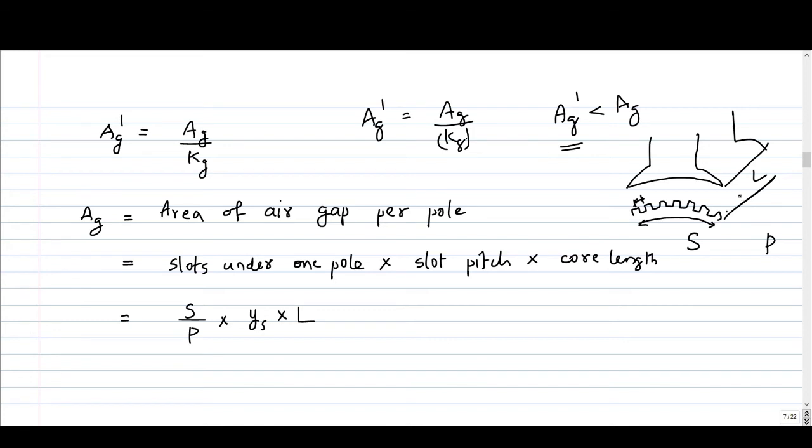We have drawn the diagram before. If you multiply these two dimensions, you will get the area under one pole. So S by P into the slot pitch Ys into L, you will get the value of Ag.